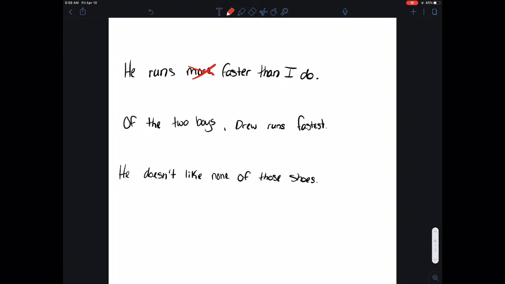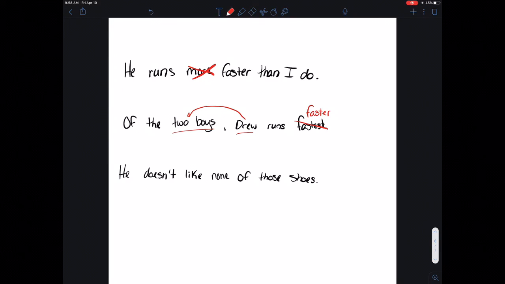Okay, so this is superlative, EST. So three or more. Is there three or more? Now you may look at it and think, well, yeah, there's two boys and then there's Drew. So two boys plus Drew, that's three. But the way this sentence is talking, Drew is actually considered in the count of the two boys. So you only have a comparison of two. So fastest should actually be faster.